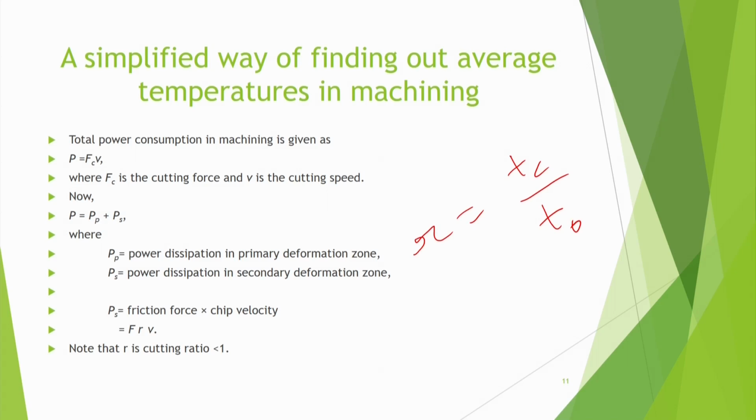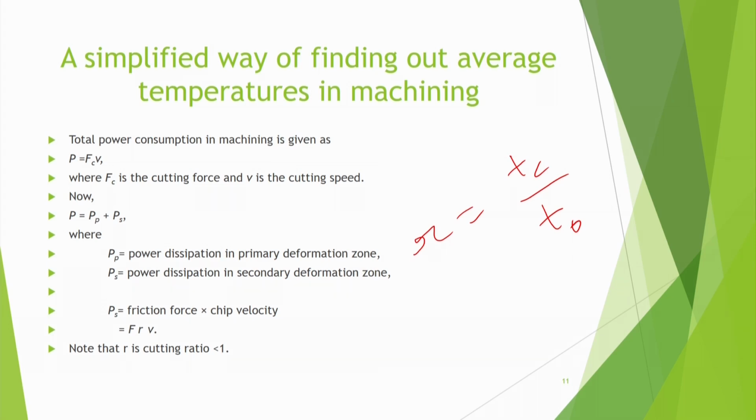This r is always less than 1, because due to the plastic deformation the chip gets thickened. Since there is a thickening, the length of the chip decreases, and the chip velocity reduces. Naturally, because material continuity is there, whatever volume is flowing in as raw material goes out as chip. So the chip velocity also has to reduce by that factor. Therefore, chip velocity is r times V.